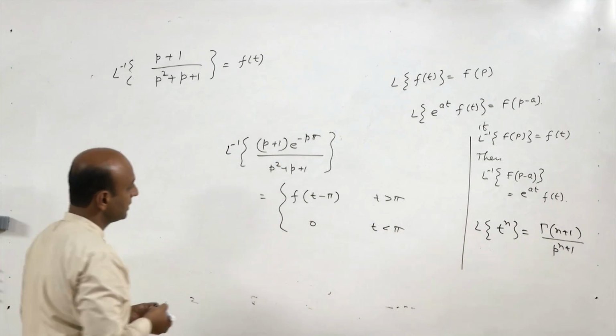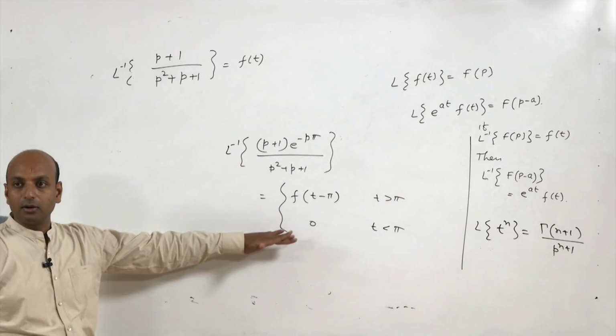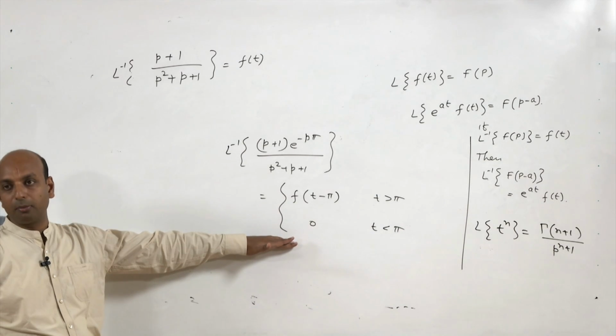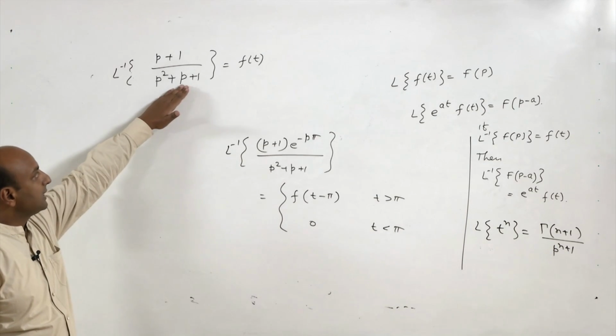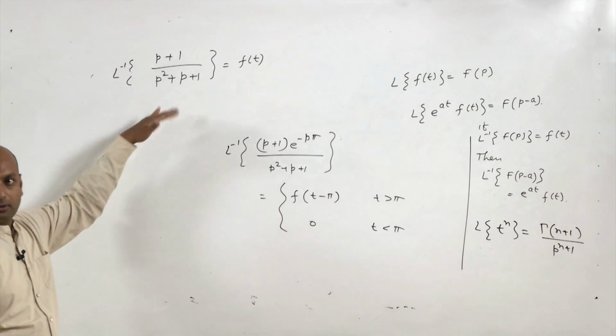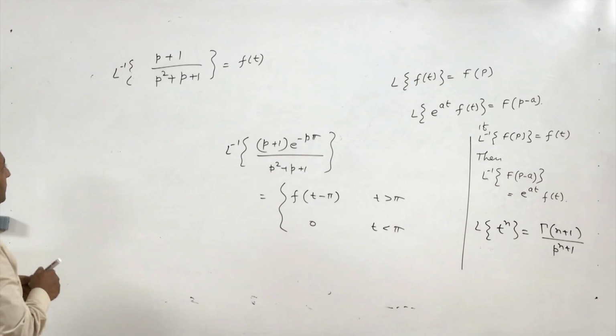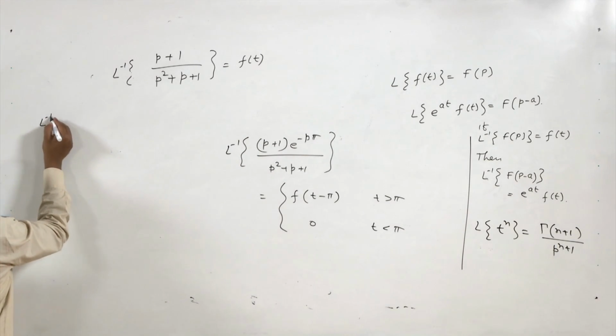So, this we can obtain by using the second property. So, Laplace inverse of this we can find by making a perfect square in the denominator. Let us try to make it.